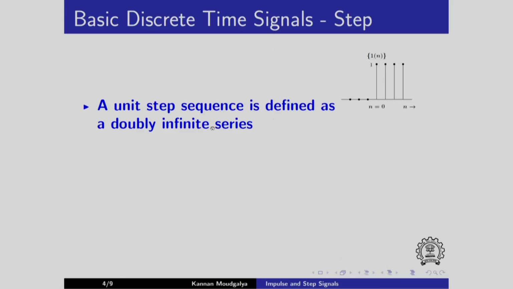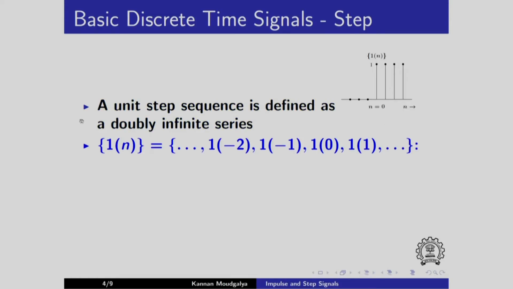This is a doubly infinite series. It starts from minus infinity, it goes all the way up to plus infinity. So, I call it a doubly infinite series. So, 1 of minus infinity onwards, dot dot dot, 1 of minus 2, 1 of minus 1, 1 of 0, and so on all the way up to 1 of plus infinity. And remember, only from n equals 0 onwards it takes the value 1, before that it is 0. That is how this function 1 of n is defined.